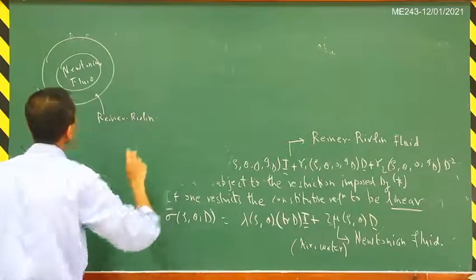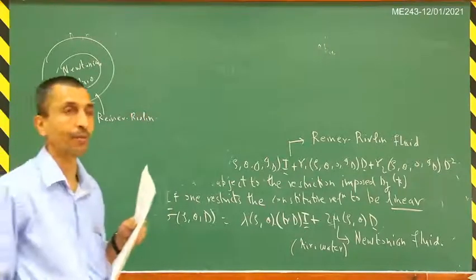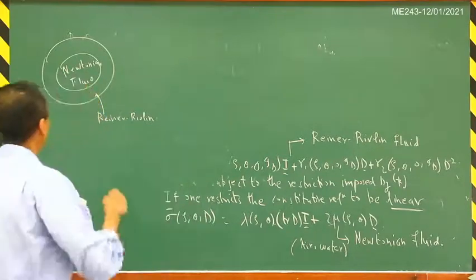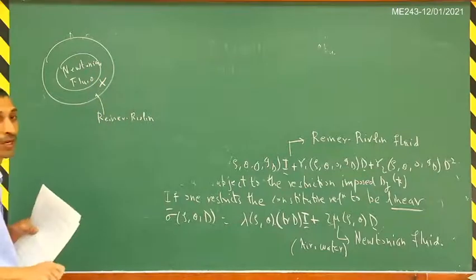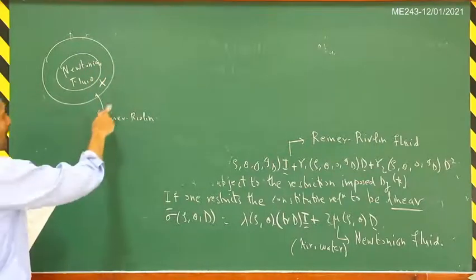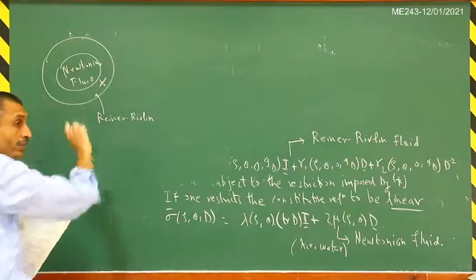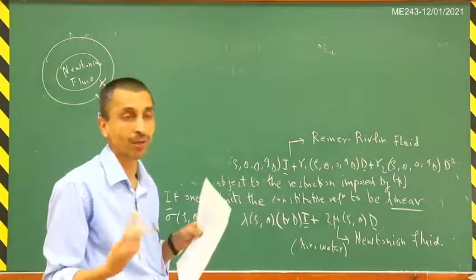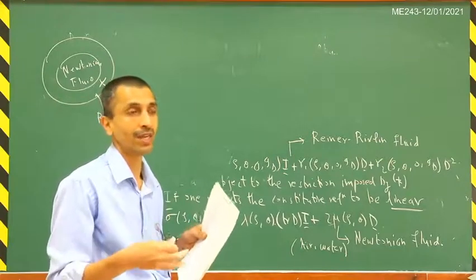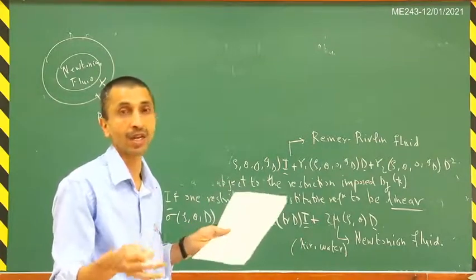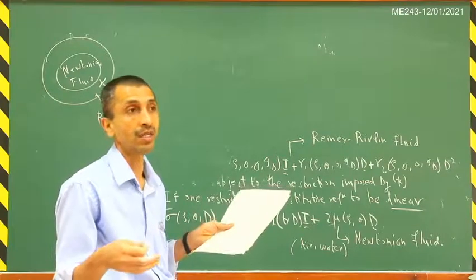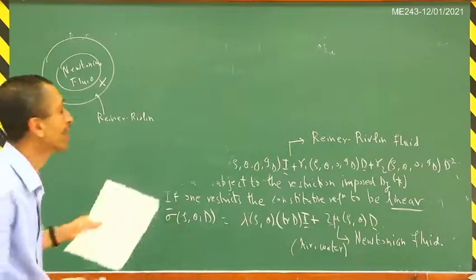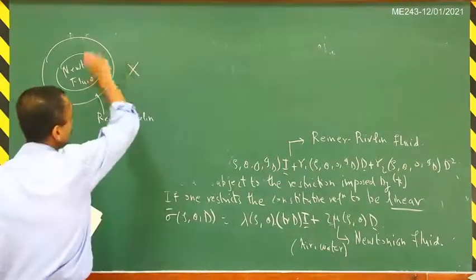There is one very interesting fact that I am now going to mention: there is no fluid on Earth which falls in this particular part here. That means it is Reiner-Rivlin but not Newtonian. There is not even a single fluid that exists here. Then you may ask, what about the non-Newtonian fluids, like we discussed, polymer solutions, blood? All these are non-Newtonian fluids. If there is no fluid here, where do they fall? Basically they fall outside of this circle.